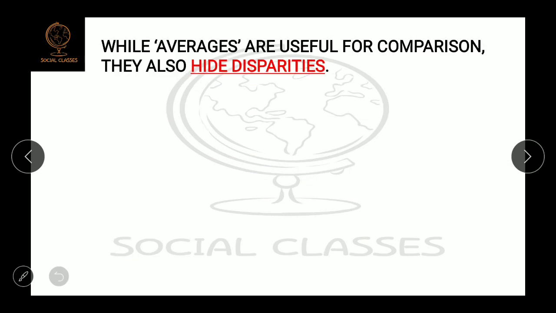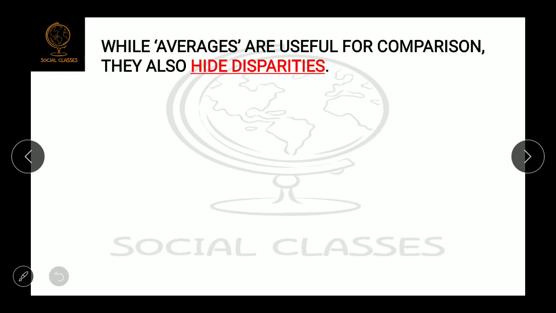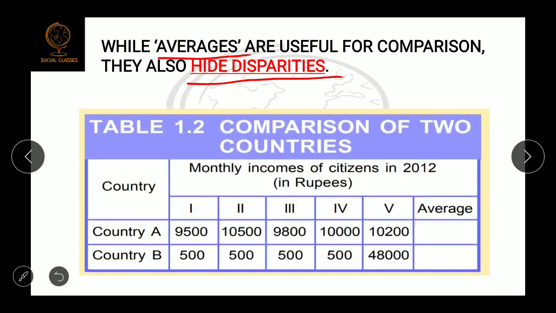So there is a problem when we classify the countries on such a basis. What is the problem? The problem is that this average hides some disparities. Categorizing the countries on the basis of average or per capita income hides some disparities. How? Let's understand by one example. This example is given in your textbook.